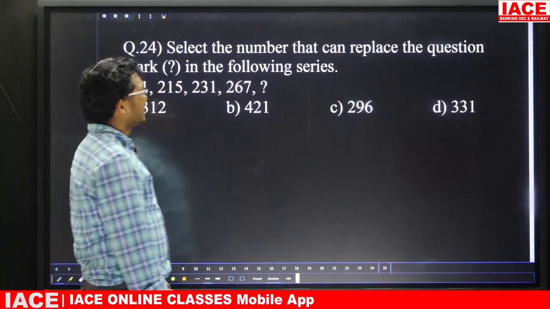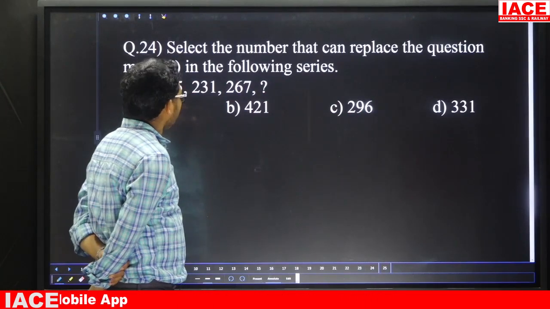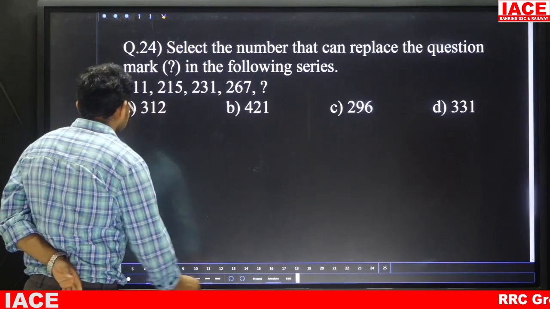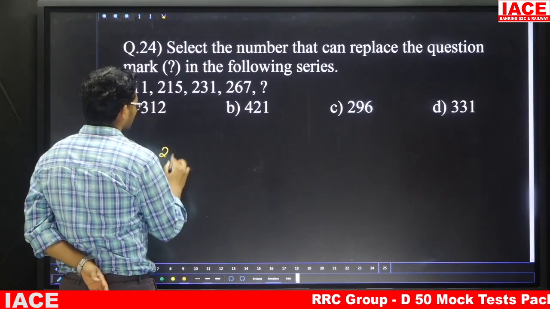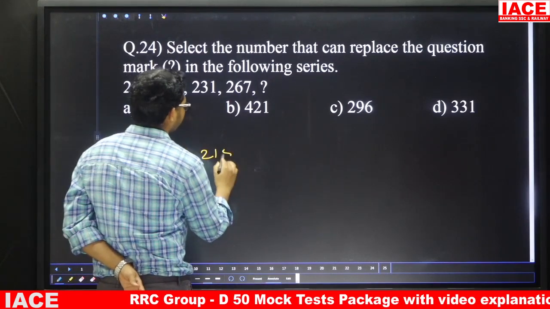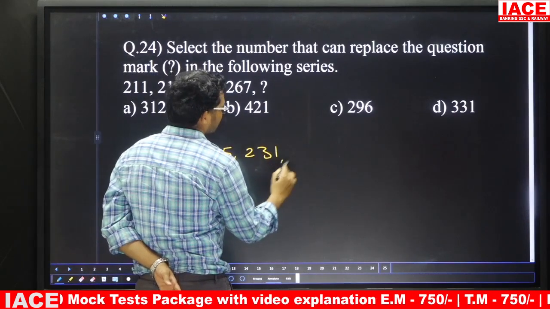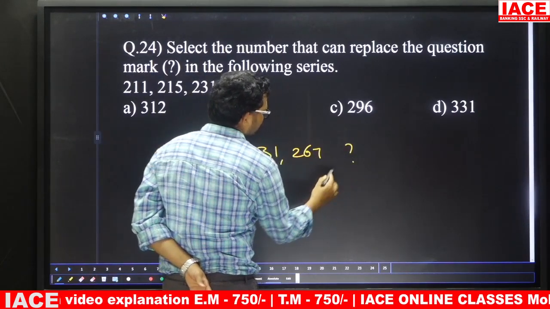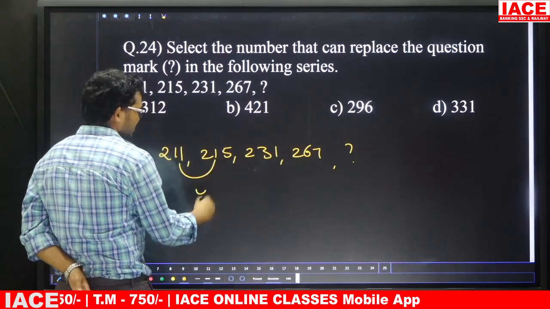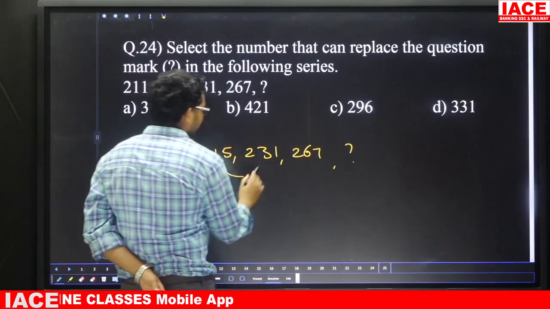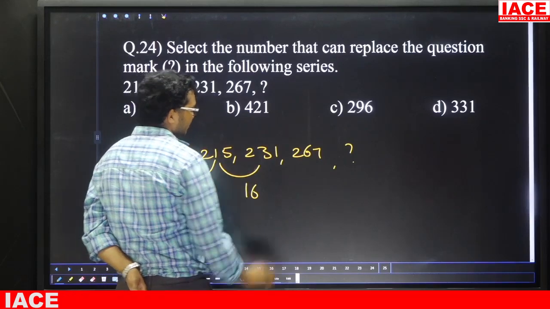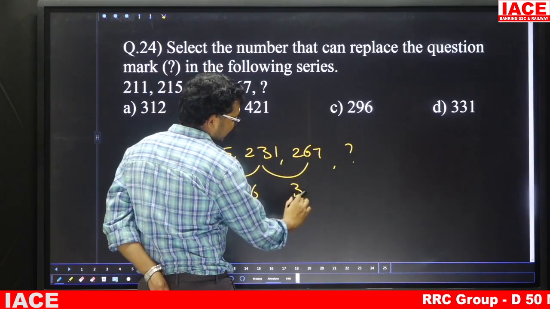Question number 24. Select the number that can replace the question mark in the following series. The given numbers are 211, 215, 231, 267, question mark. The difference is 4, next difference is 16, next difference is 36.